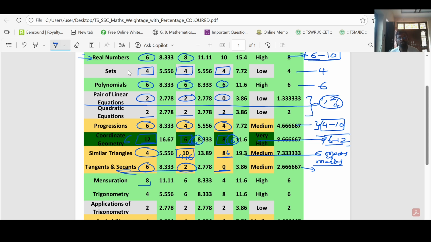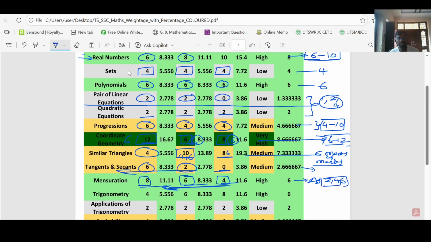Mensuration, in 2025 you got 8 marks, in 2024 you got 6 marks, in 2023 you got 4 marks. That means it goes on increasing. Look at here, it goes on increasing. In 2023, 4 marks, 6 marks and 8 marks in 2025. Therefore you need to practice all the concepts, 2 marks, 4 marks and 6 marks questions from mensuration.